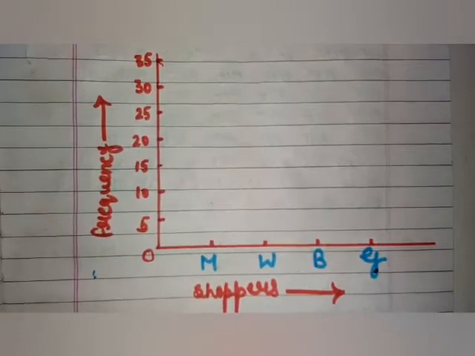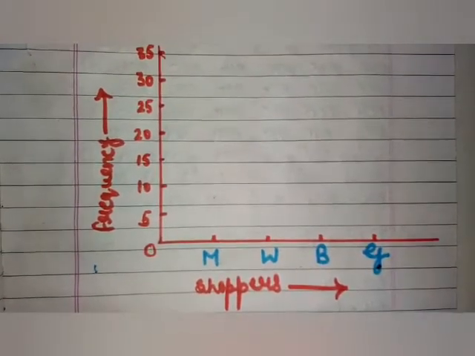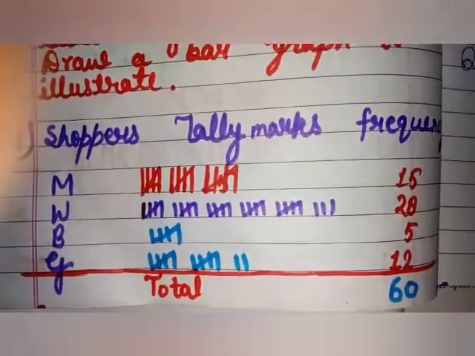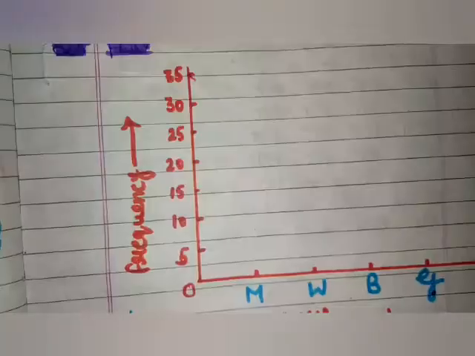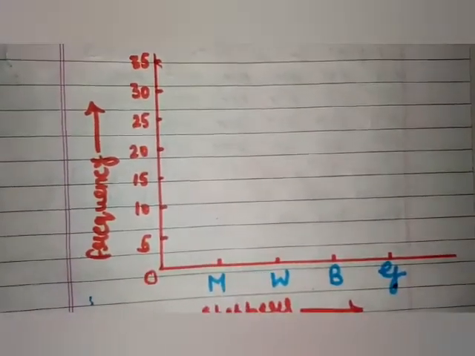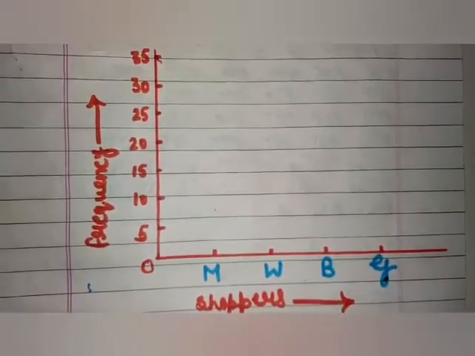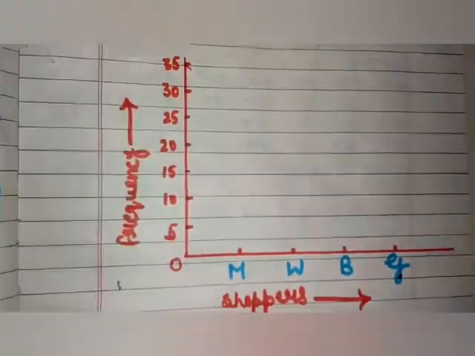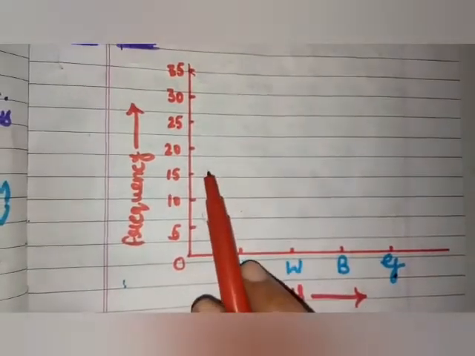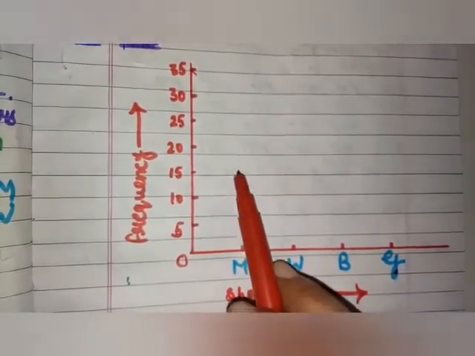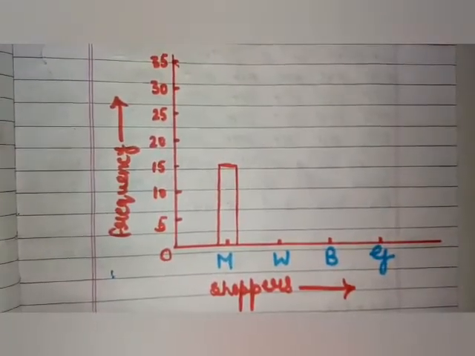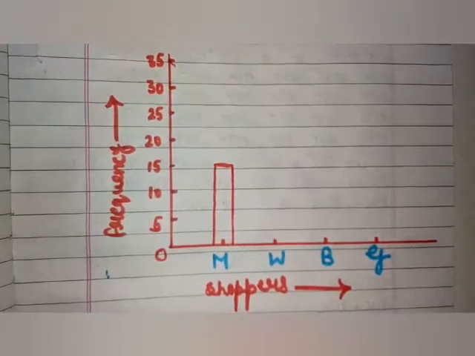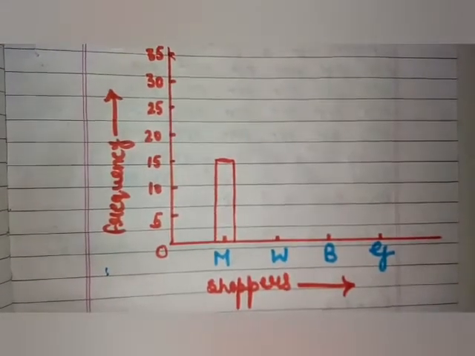So now look at the data or look at the frequency distribution table. The table is here. Men are 15. So in this bar graph we will mark men to 15. As you can see that 15 is here and men are here. So we need to draw a bar up to 15. You can see that we have drawn a bar up to 15 for men.